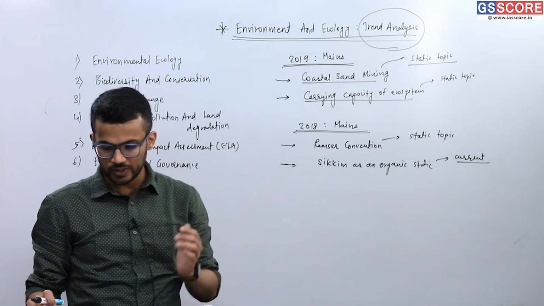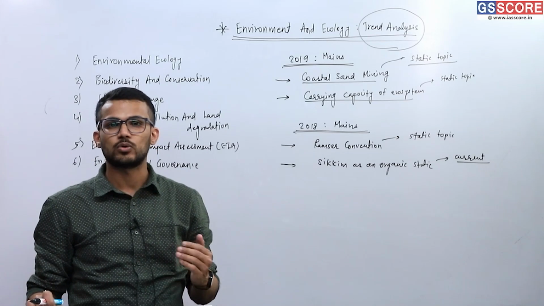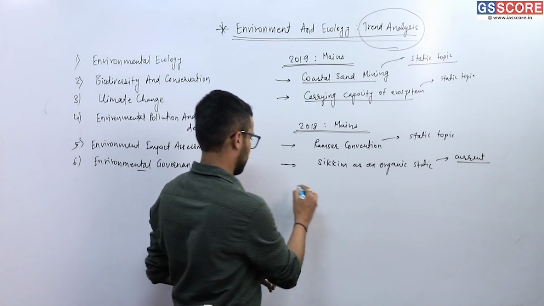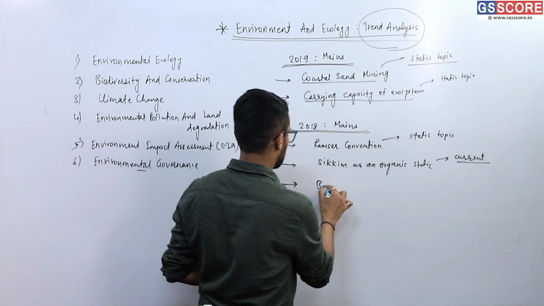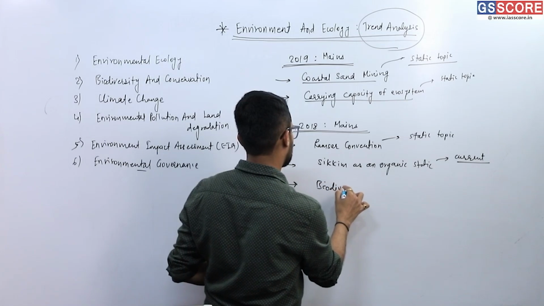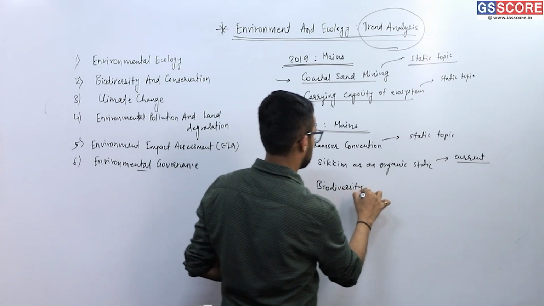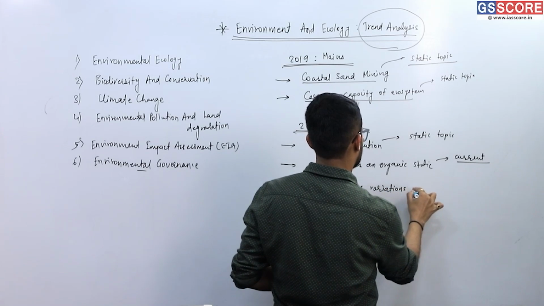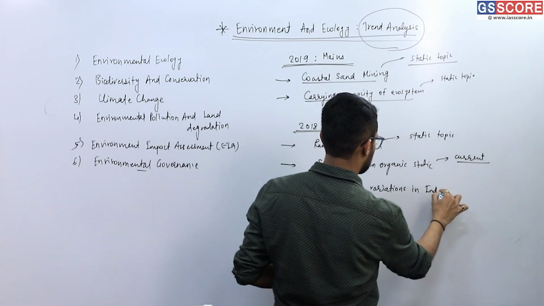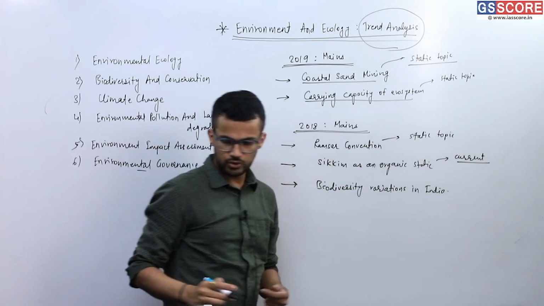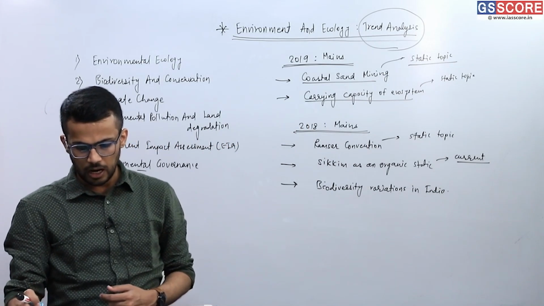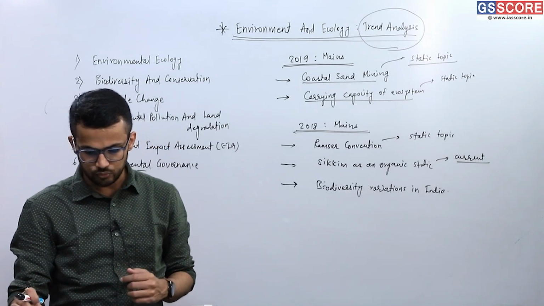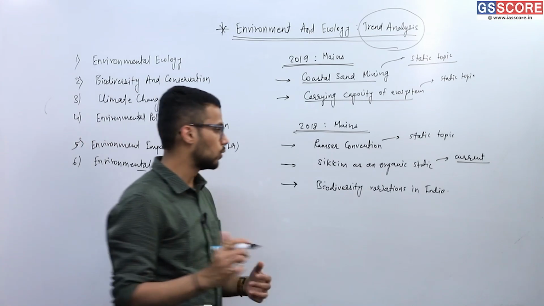Moreover, in 2018's mains examination, there was a question on how biodiversity varies in India, biodiversity variations in India. There was also a subpart of this question which asked how the Biological Diversity Act 2002 is helpful in the conservation of flora and fauna.